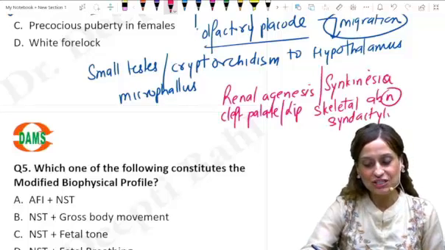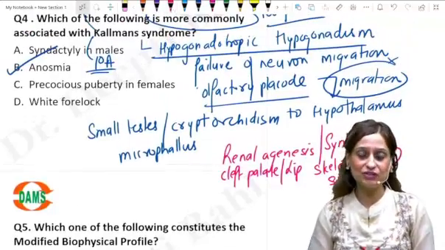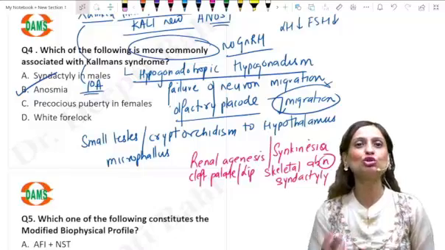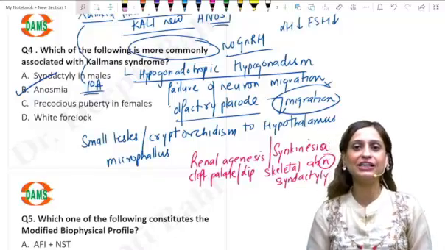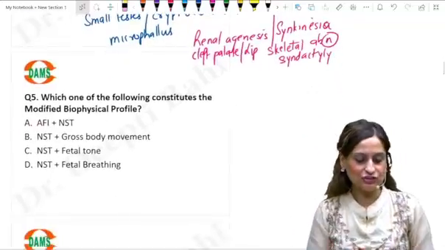Now if you see, syndactyly is also one of the options here, but this is not the answer because they are trying to ask us what is more commonly seen. So you should definitely answer it as anosmia. Okay. Alright, so this was an easy one.